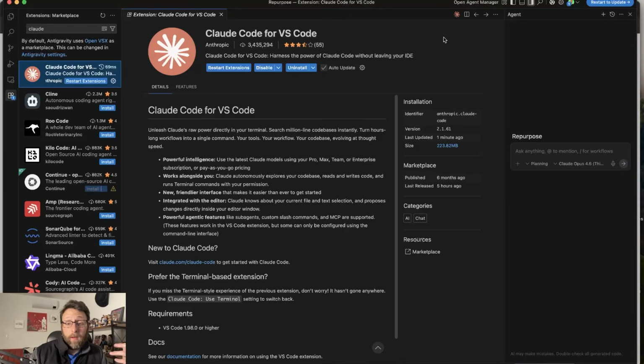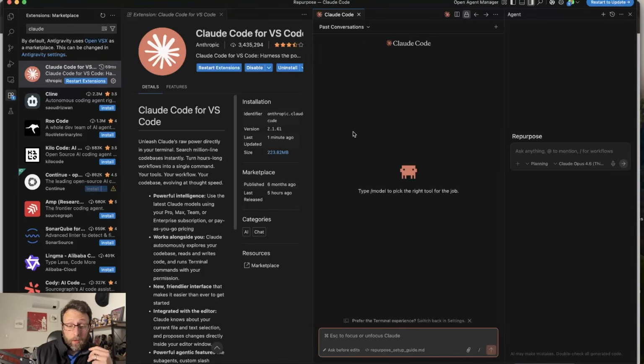So inside of Antigravity, I'm going to click this little guy up here to open Claude Code, and now we have a little Claude Code terminal where we can start coding.